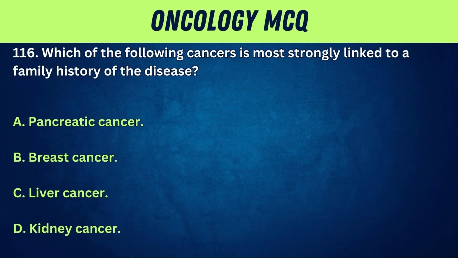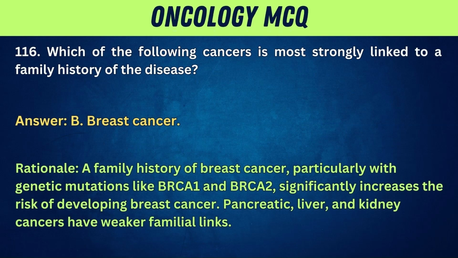116. Which of the following cancers is most strongly linked to a family history of the disease? A. Pancreatic cancer. B. Breast cancer. C. Liver cancer. D. Kidney cancer. Answer: B. Breast cancer. Rationale: a family history of breast cancer, particularly with genetic mutations like BRCA1 and BRCA2, significantly increases the risk of developing breast cancer. Pancreatic, liver, and kidney cancers have weaker familial links.